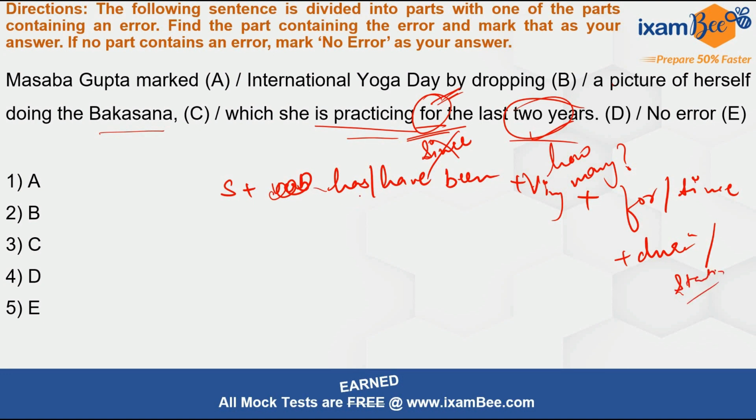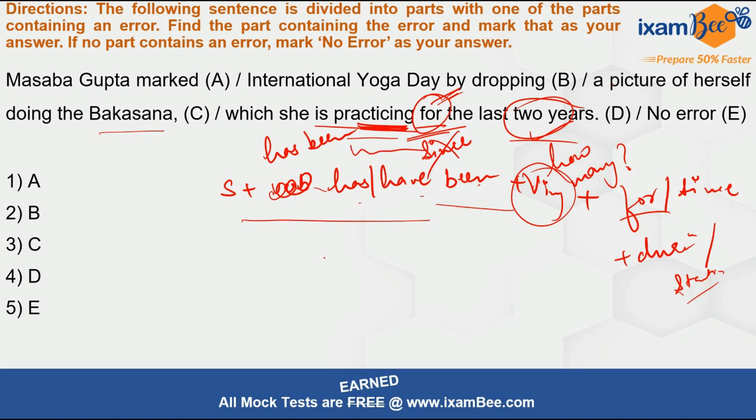So here the structure is being violated. It should be has or have been, verb ing form, then for so and so, right? So it should be which she has been practicing, okay, because this is still an ongoing action which started in the past but still is continuing, right?